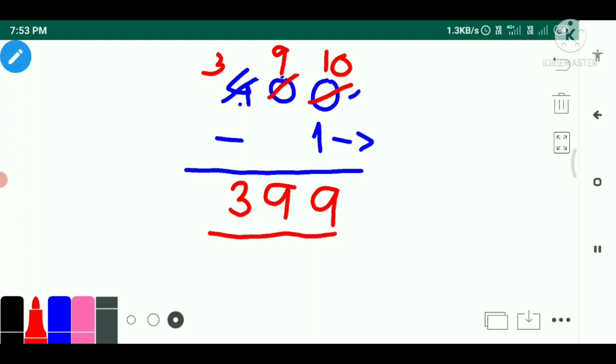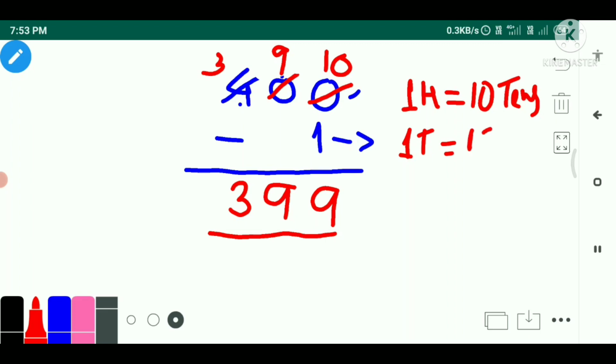So always remember that whenever 1 is borrowed from the 100 place, it will convert into 10 tens. When 1 ten is borrowed by the ones place, it will become 10 ones. Okay, so I hope that you have understood about the subtraction. So now we will do some questions that are given in your book.